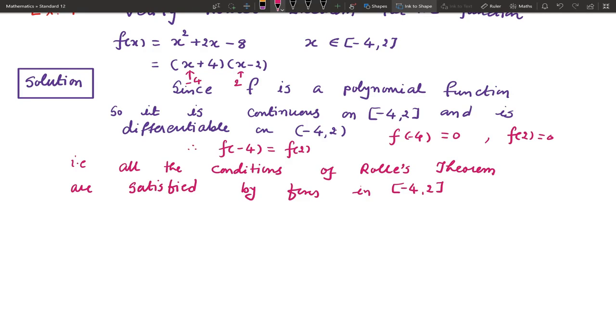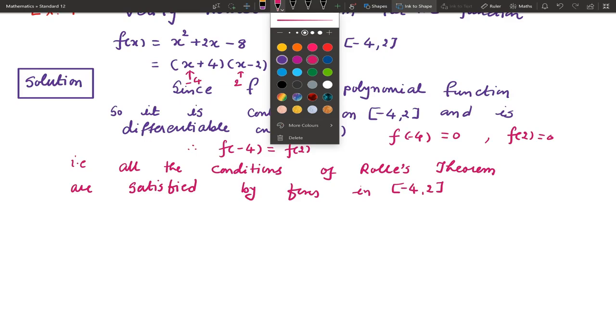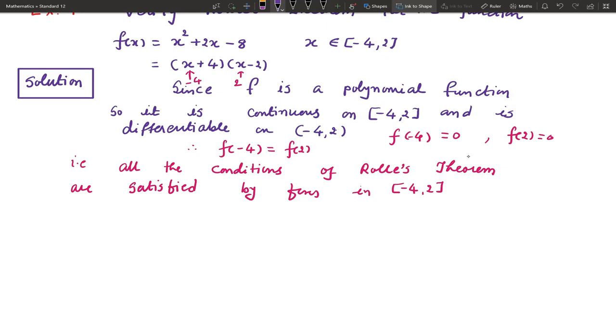Now let us find c belongs to open interval minus 4 comma 2 so that f prime c equals 0. For that purpose, first find f prime x. f of x is x square plus 2x minus 8.